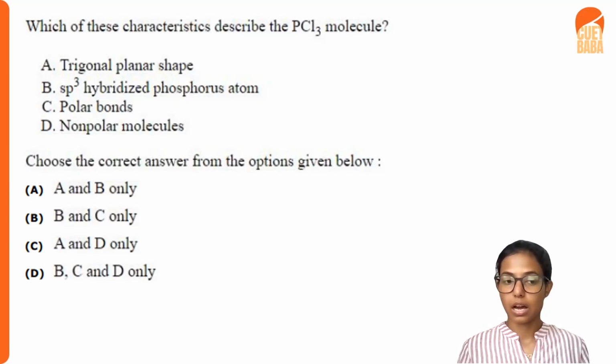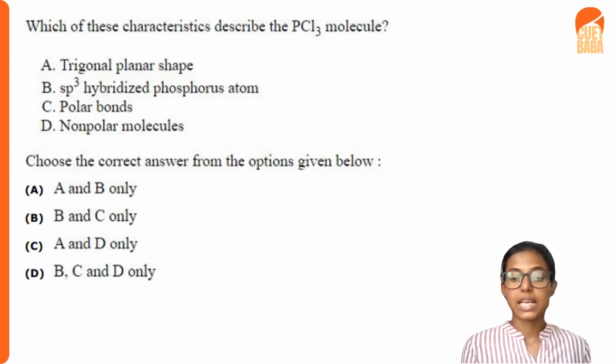A, A and B only are correct. B, B and C only are correct. C, A and D only are correct. And D, B, C and D, all three are correct.